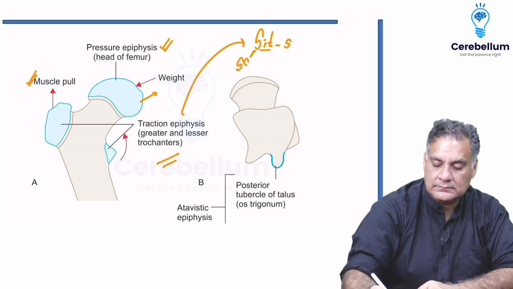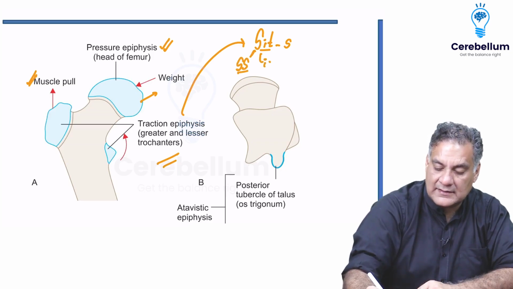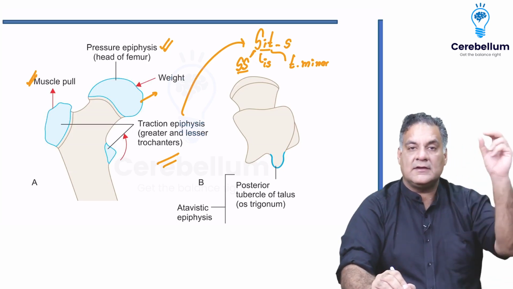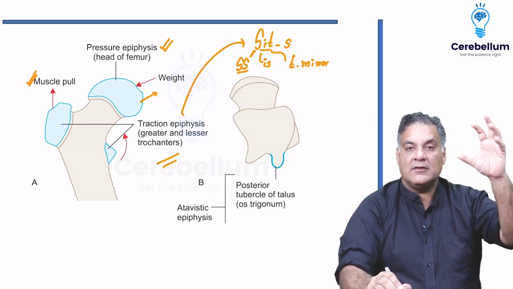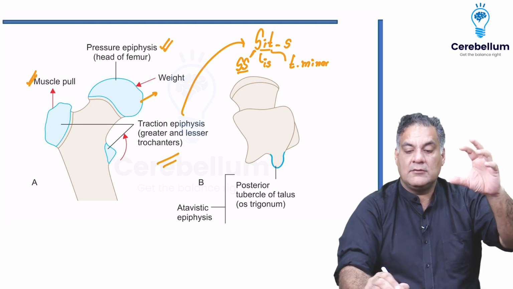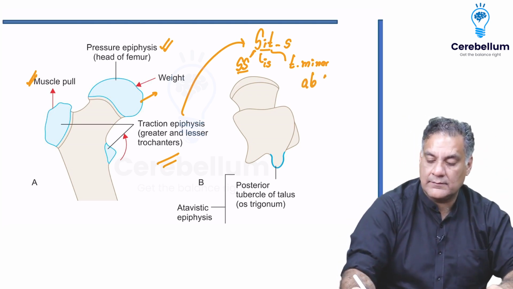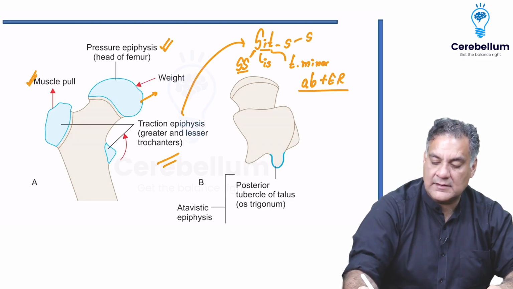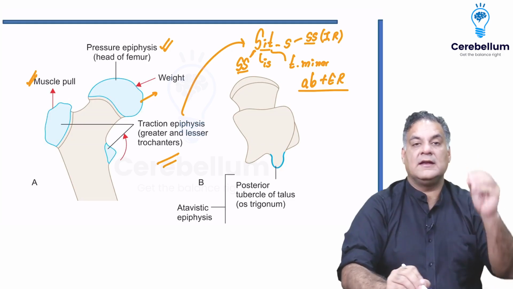Supraspinatus, infraspinatus, small I, small t, teres minor. All three go on the greater tuberosity of the humerus, and on the greater tuberosity of the humerus, they will do abduction and external rotation. And then the last, subscapularis, which is an internal rotator, goes on the lesser tuberosity.